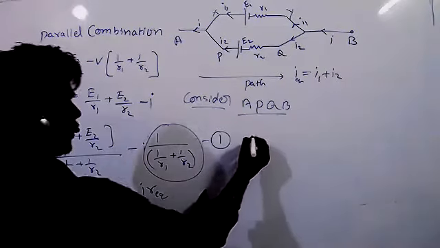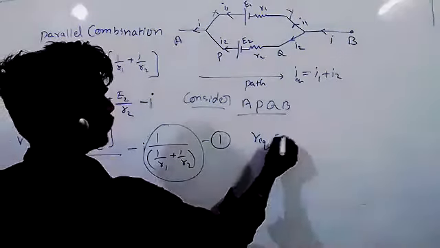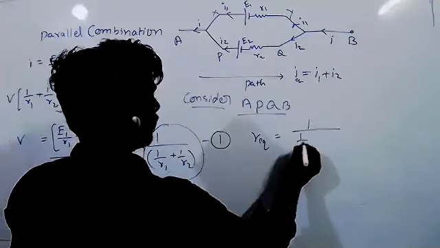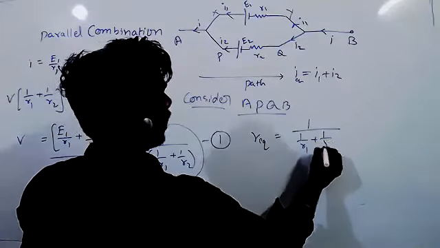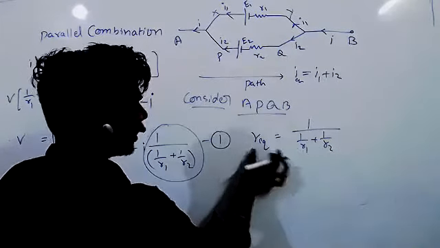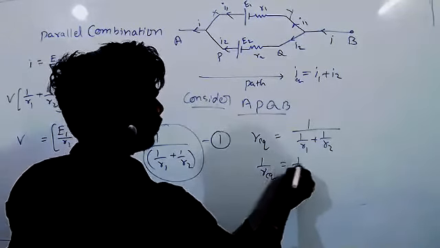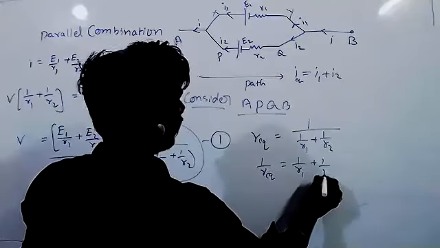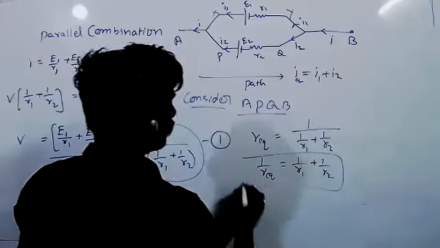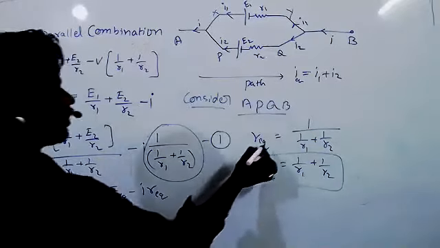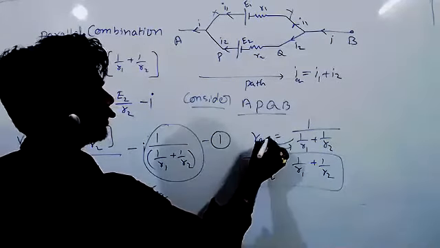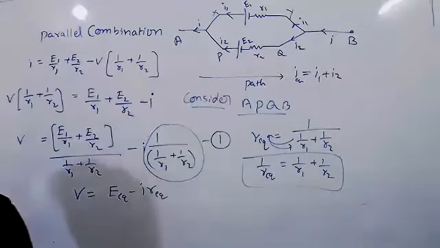Let's see: R equivalent equal to 1 by R1 plus 1 by R2. Send this term and send this term: 1 by R equivalent equal to 1 by R1 plus 1 by R2. So the parallel combination we know.